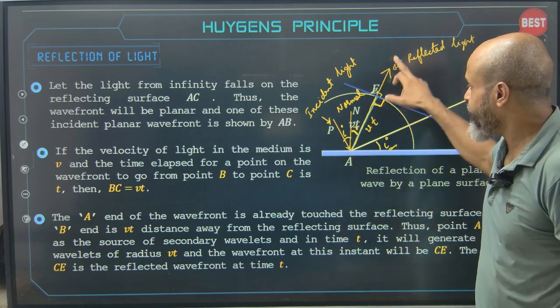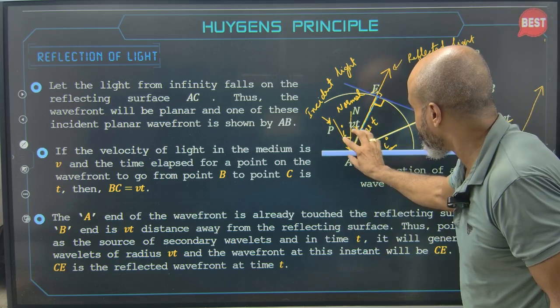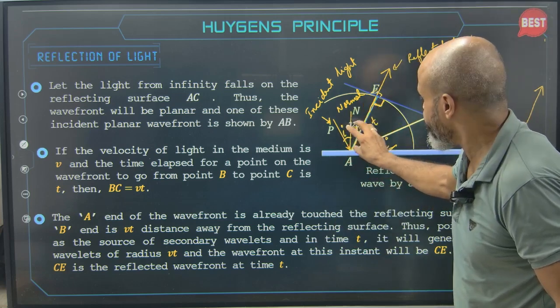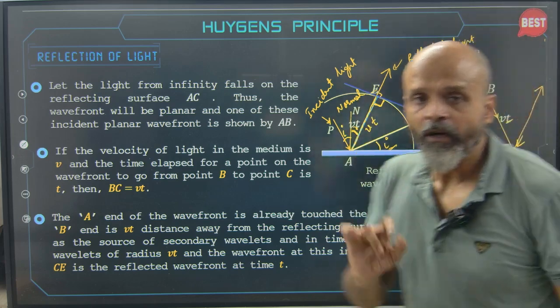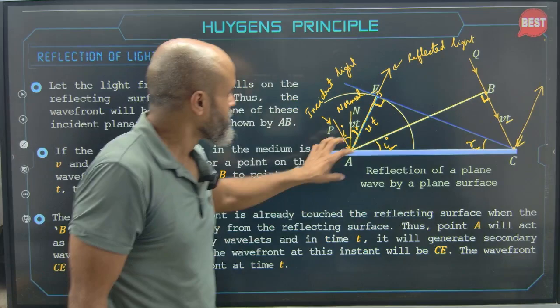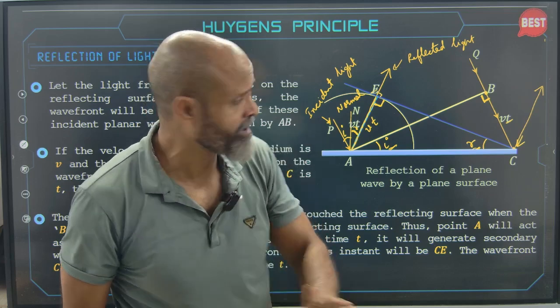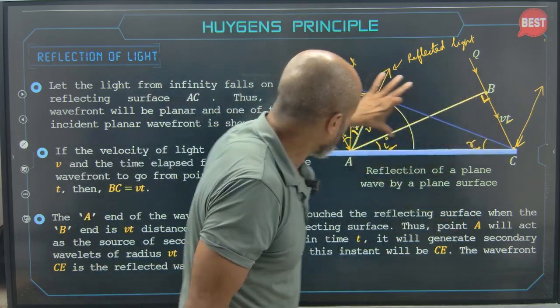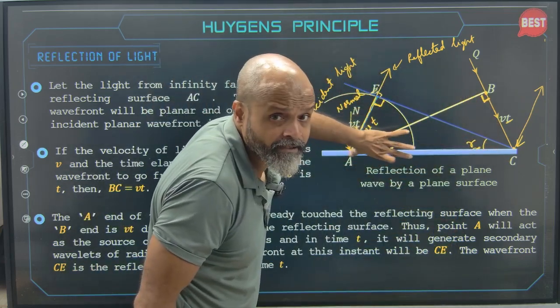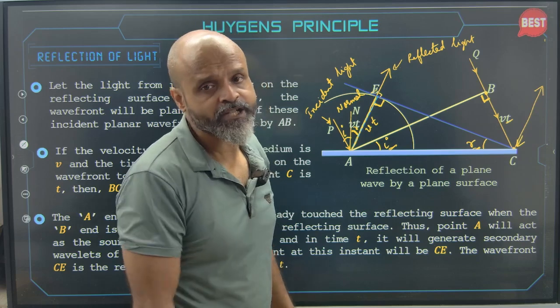Now obviously from A it will get reflected. Now how will it get reflected? Again it will become a source creating secondary wavelets. Now, how to get the new wavefront or the reflected wavefront? In the same time Vt, we take radius, but for construction, we take radius to be Vt. We draw an arc, keeping the center of the compass at A, and this arc has a radius Vt.